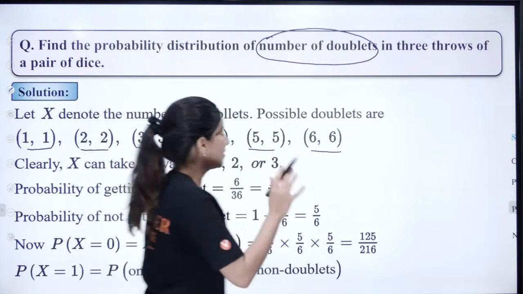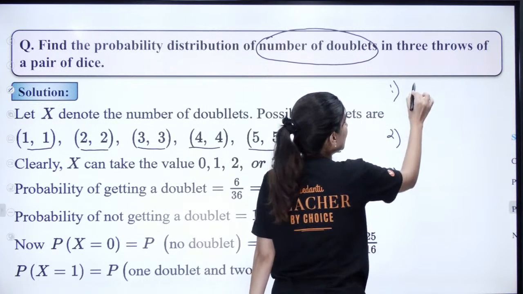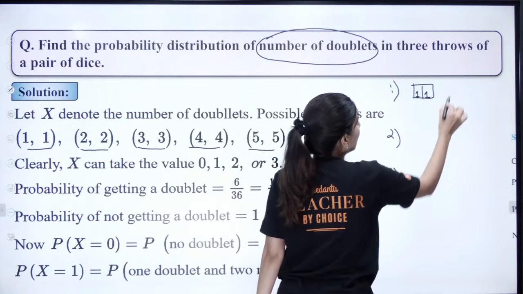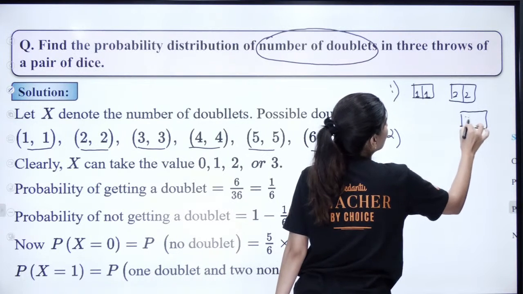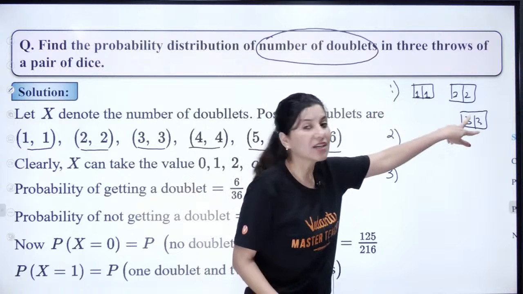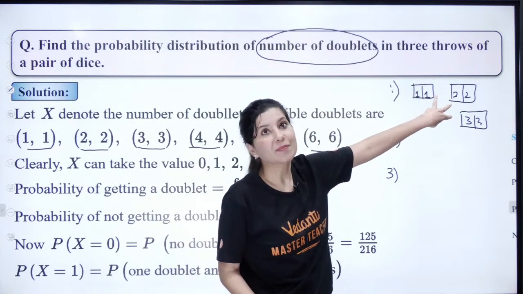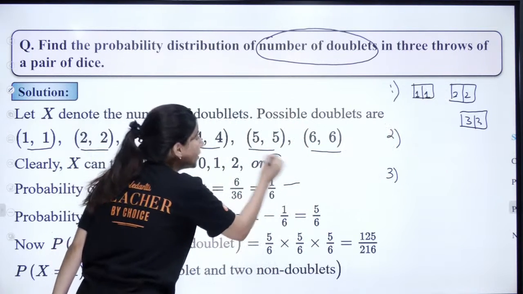So suppose what is happening, case number 1, case number 2, case number 3. Suppose I am having 2 dice and I am having 1, 1 over here, and next time I am getting 2, 2. Next time I am getting 3, 3, right? I have 3 chances. So over here, can you see that I am getting 3 doublets? That means my random variable will be 3 over here.